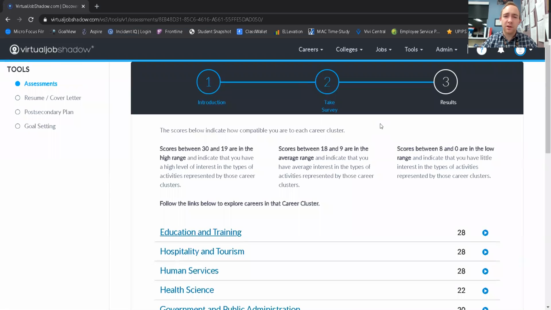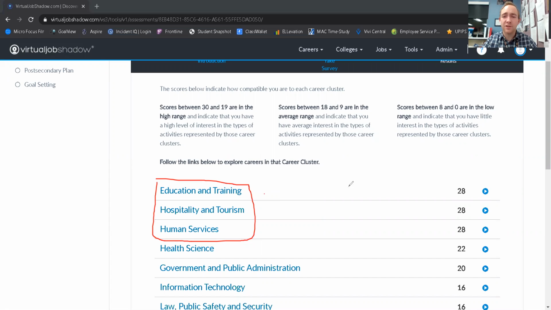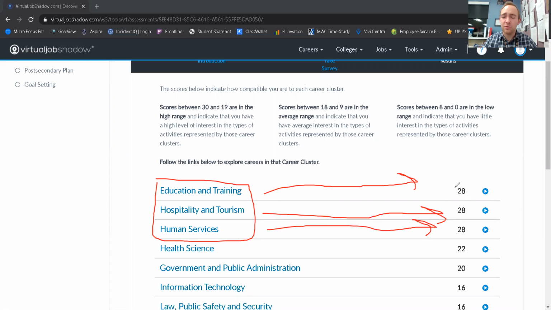I do have a quiz on Canvas where you are supposed to list your top 3 career clusters. That would just be the title. For example, I would just type these 3 and the score associated with each. So I would type each of those 3 top clusters and the score associated with each, which all happens to be the same in my particular case, 28.